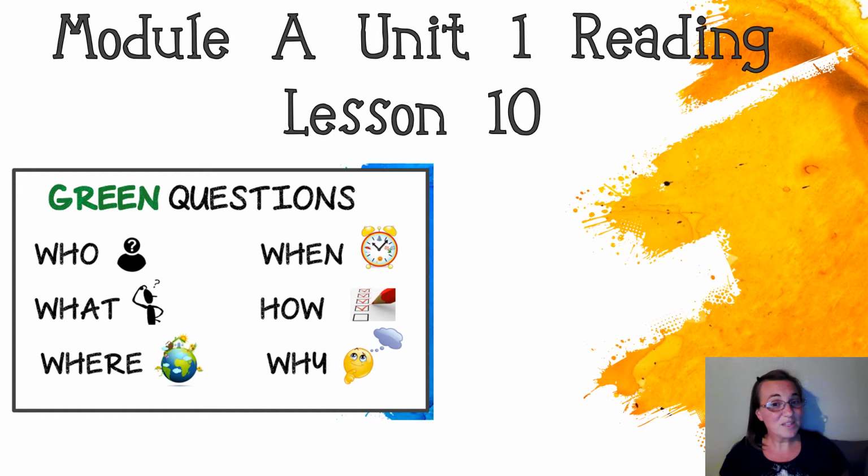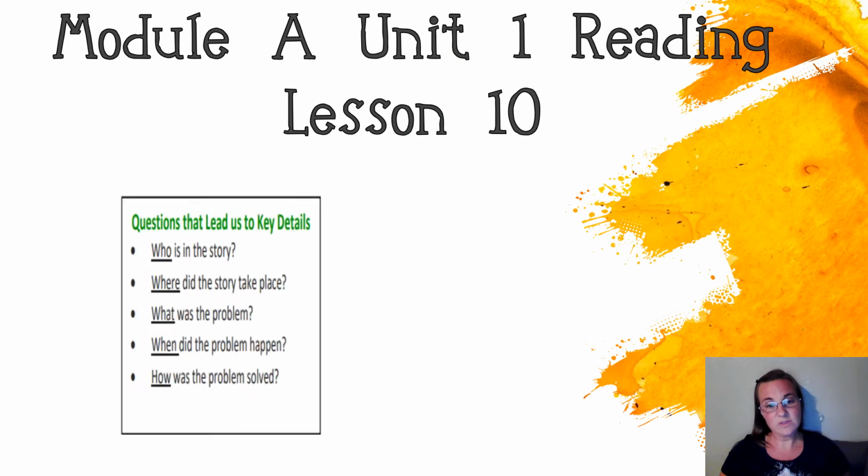Did you say something like, I learned to ask green questions to find answers to the story that are right there? Or maybe you said, I learned how to ask questions about a story using who, what, where, when, how, and why. Asking questions about a story is one way that readers can make sure they are understanding and knowing the story. Here's another chart we used.